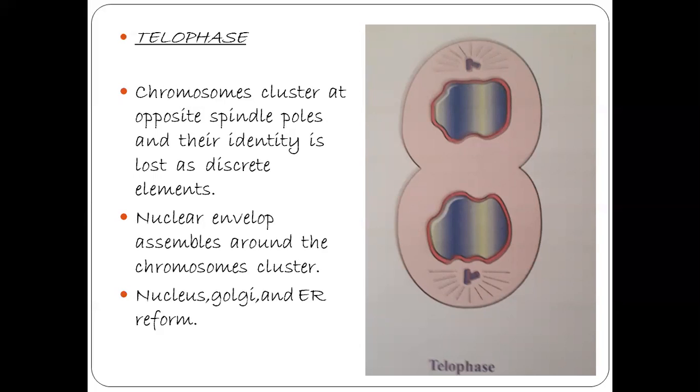But at the end stage, that is the telophase, what are the changes? The nuclear envelope and nucleolus appear again, and the Golgi complex and endoplasmic reticulum are also reformed. So these are the changes that take place in the telophase.